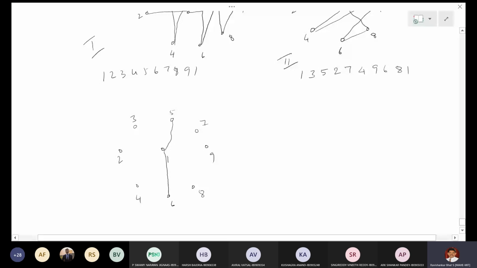Next, after 5, you have to join the immediate next, then zigzag. That is 3. Next is 9. Next is 2. Next you have to join 2 and 8,